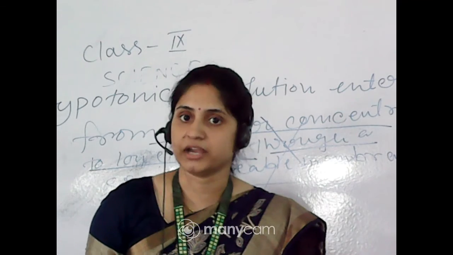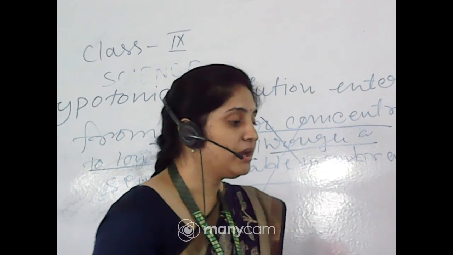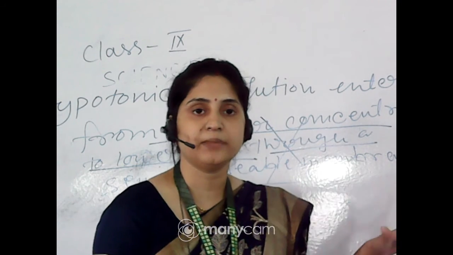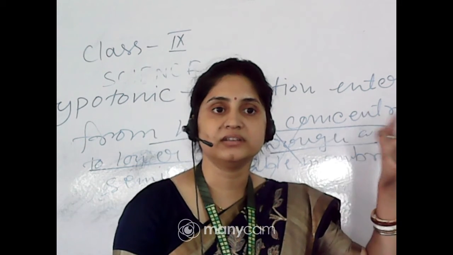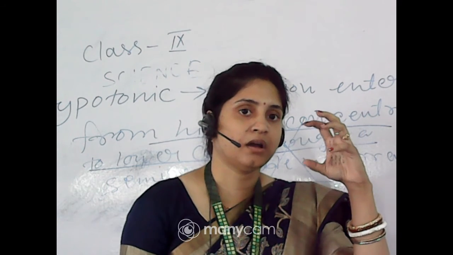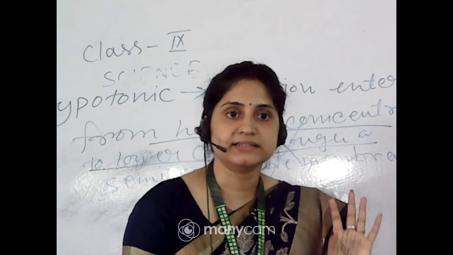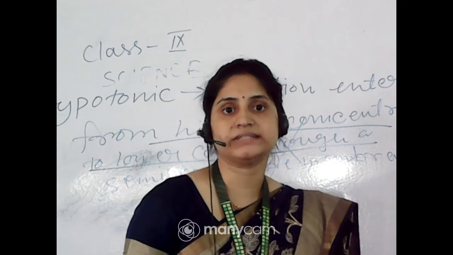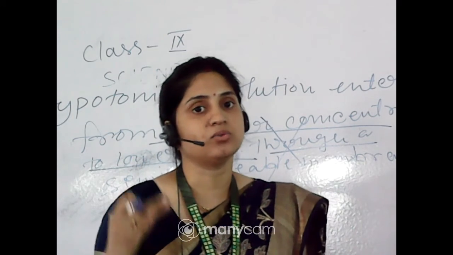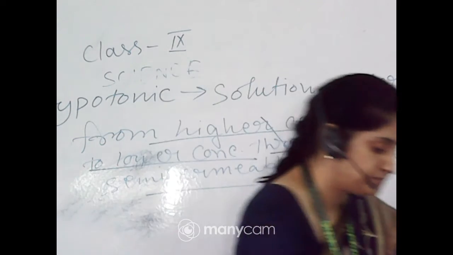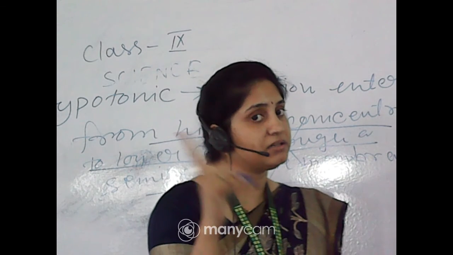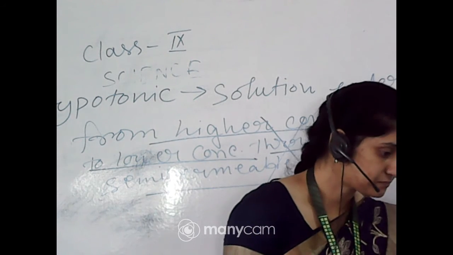Okay. So when you write the definition of hypotonic and hypertonic, you must write that in the hypotonic solution, when the surroundings have a high concentration of water and the concentration of water is low inside the cell, then the water goes through a semi-permeable membrane inside the cell and the cell swells up. That is known as a hypotonic solution. If either of these two points is absent, that definition is cut. Remember that.